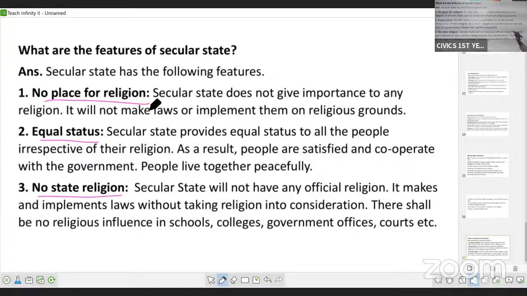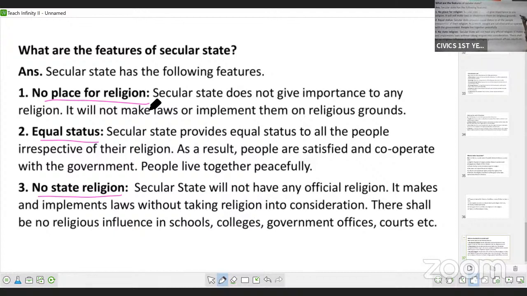Make sure that you attempt all 15 VSAQs and start writing with VSAQs. What happens when you start with an LAQ? While writing, you tend to forget a word or point. Then you will sit thinking about it, and that will mount pressure on you. Knowingly also you will forget the answers, and at the end you will have very little time left. So you tend to leave the questions.